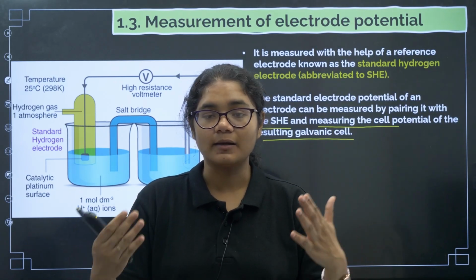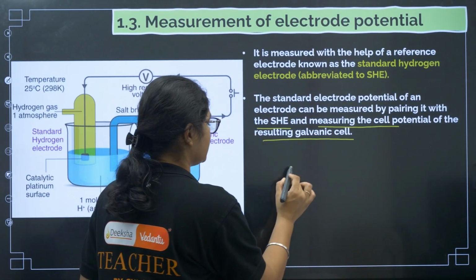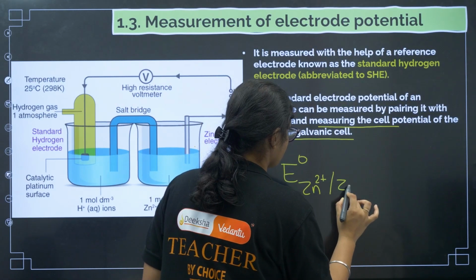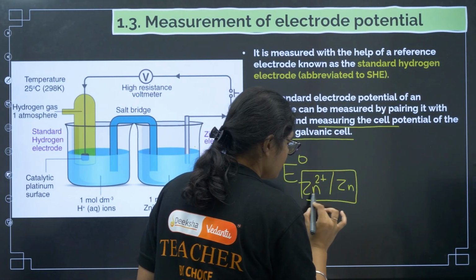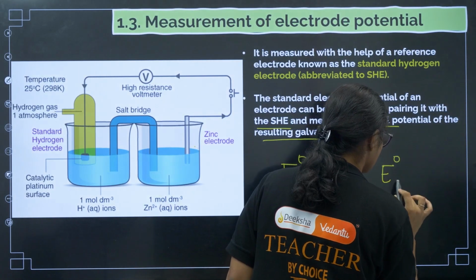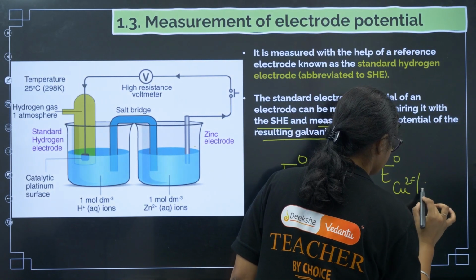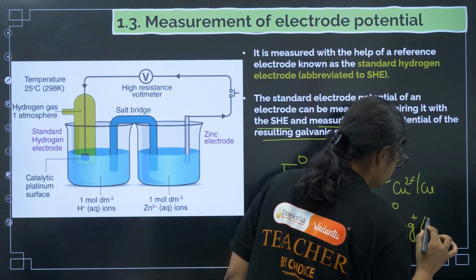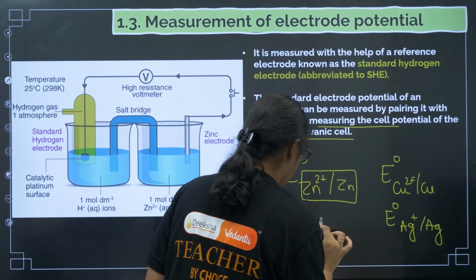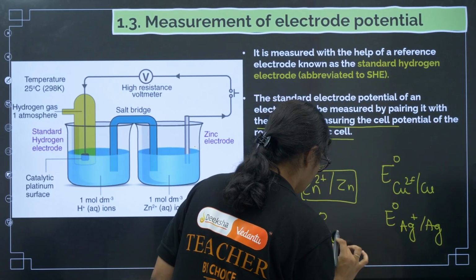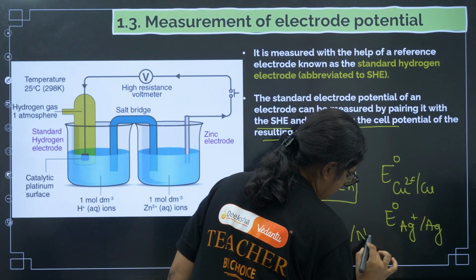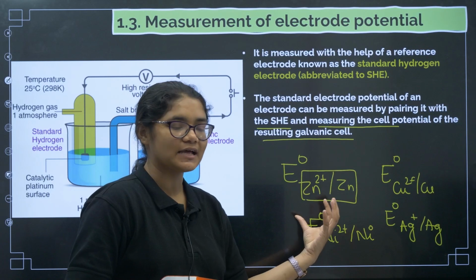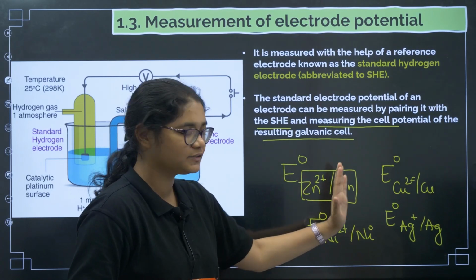When I am saying in terms of reduction potential, it should be written like this: E naught of Zn2+ to Zn. We have to show reduction here. E naught of copper 2+ to copper. E naught of Ag+ to Ag. E naught of Ni2+ to Ni. Getting? So this is how the electrode potentials are represented in the form of reduction potential.